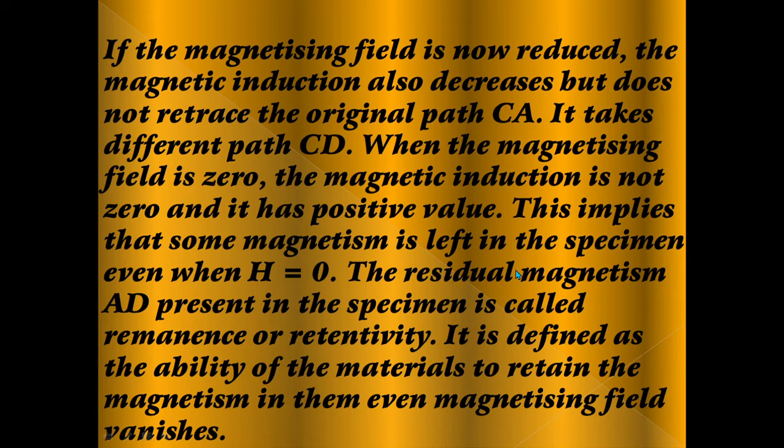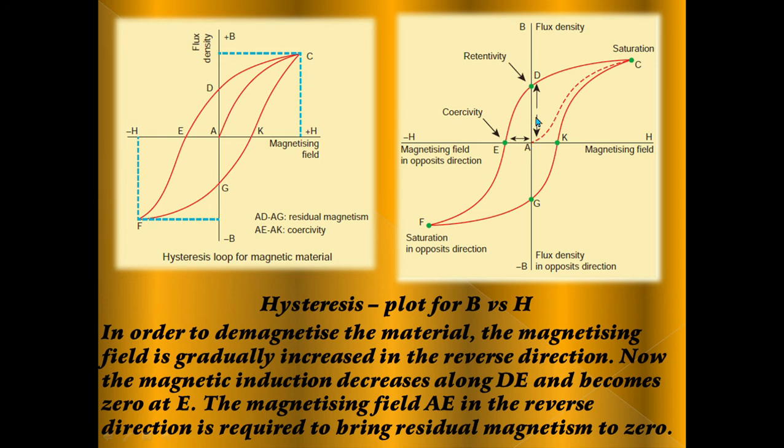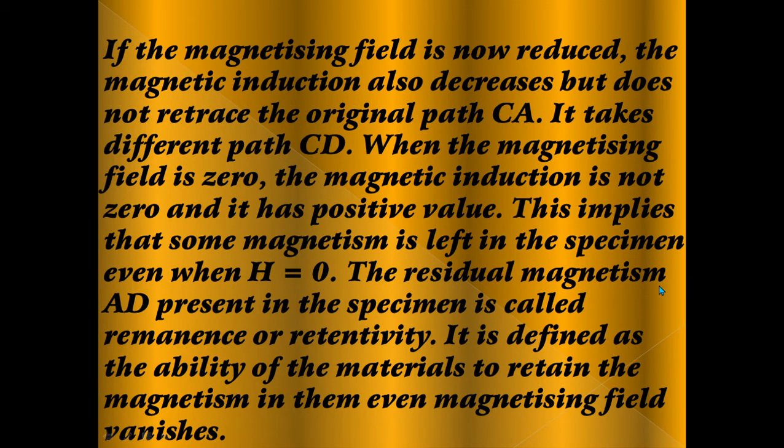The residual magnetism AD present in the specimen is called remanence or retentivity. It is defined as the ability of the material to retain the magnetism in it even when the magnetizing field vanishes.